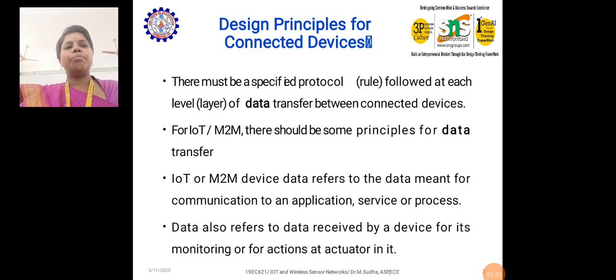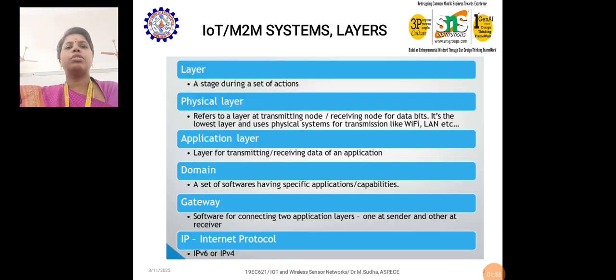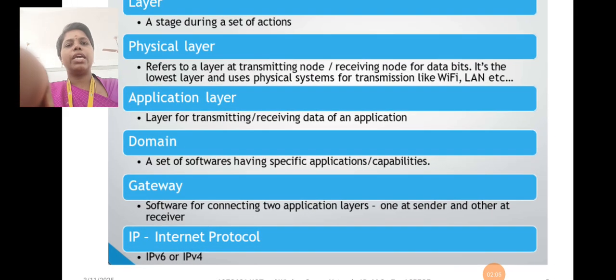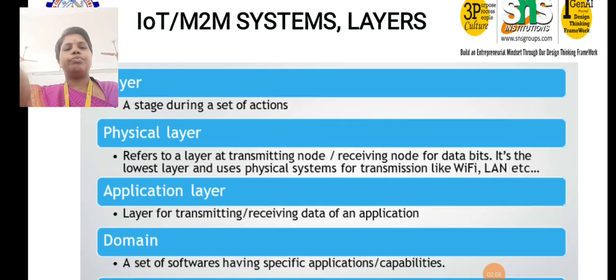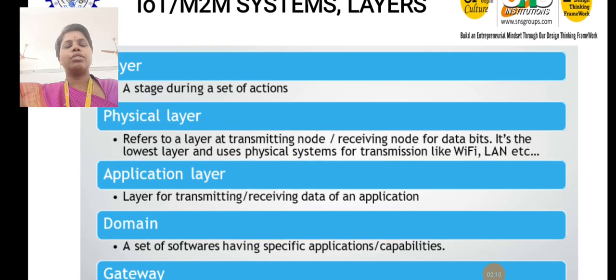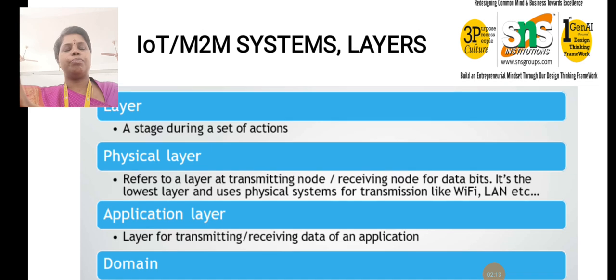Also there should be some principles for data transfer. IoT or M2M device data is meant for communication to an application, service or process. Data also refers to data received by a device for its monitoring or for actions at an actuator in it. This is how the design principles are enabled in IoT M2M systems. And in IoT M2M systems, these are the layers. Some OSI layers may be modified in the forthcoming slides.